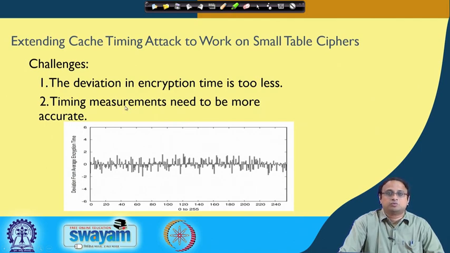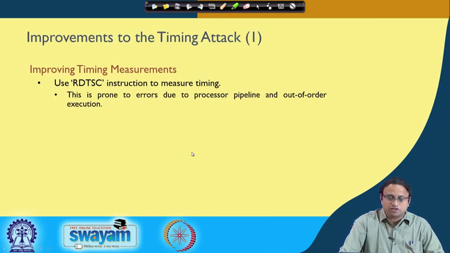But of course, we must also keep in mind that the timing measurements need to be much more accurate. So one of the improvements we would like to make is that, rather than using a standard way of measuring time, we would use the timestamp counter, which is the RDTSC instruction, to measure timing. But this is also prone to errors due to the processor pipeline and out of order execution.